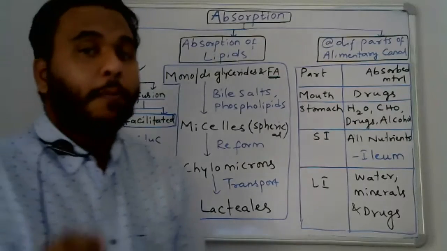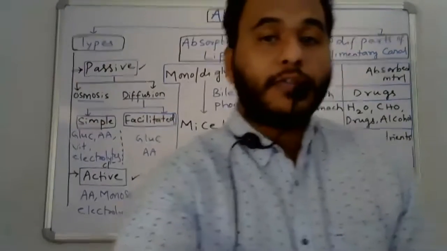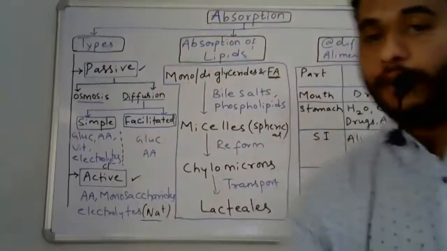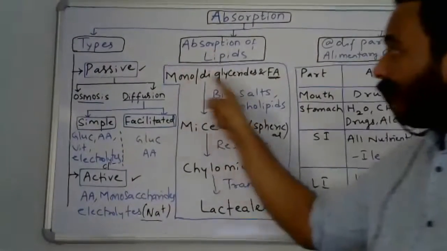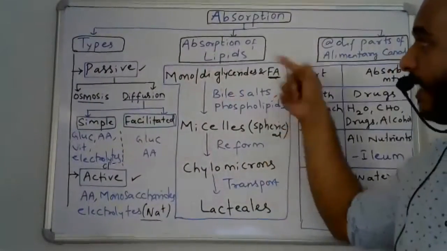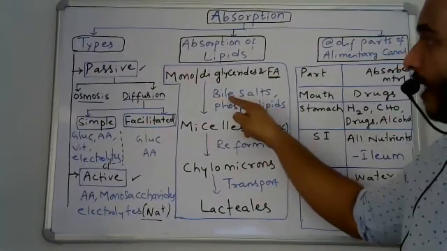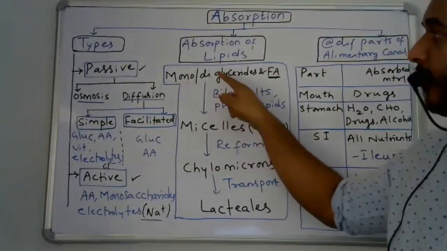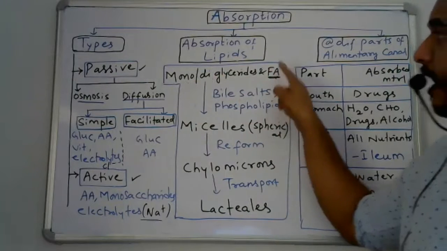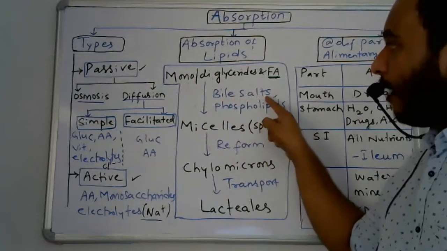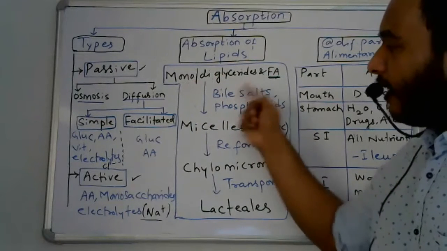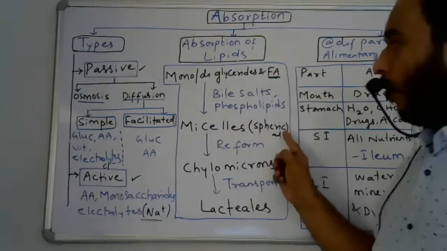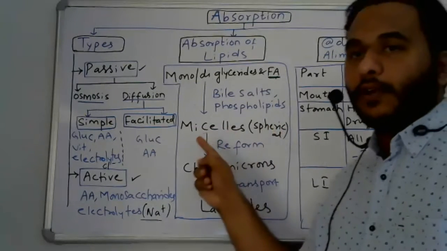Chylomicrons means protein coated substances. First, the monoglycerides, diglycerides, and fatty acids, by the action of bile salts and phospholipids, are converted into micelles. What are micelles? Some spherical globules.